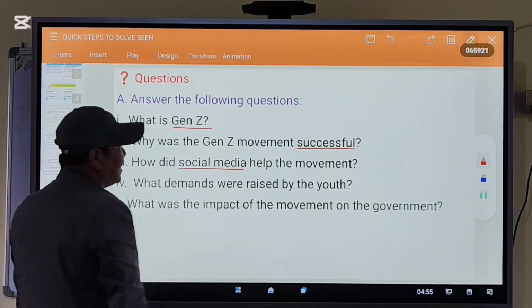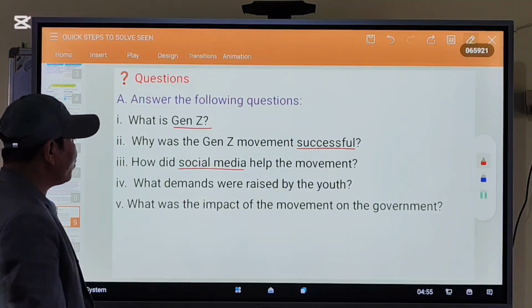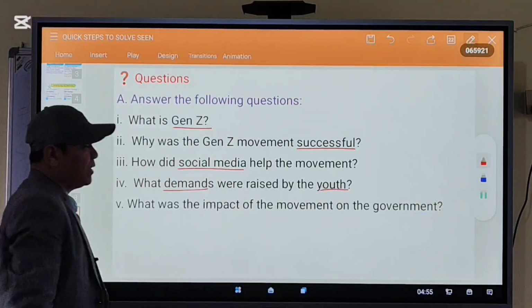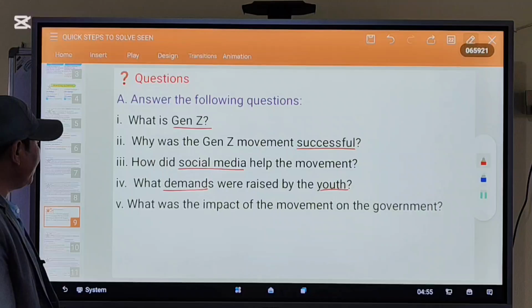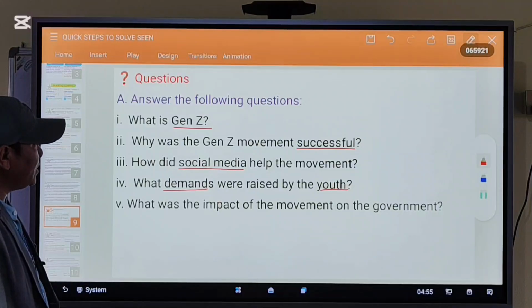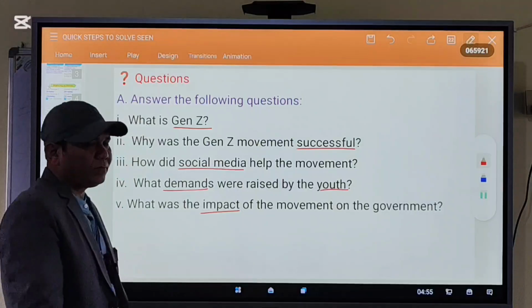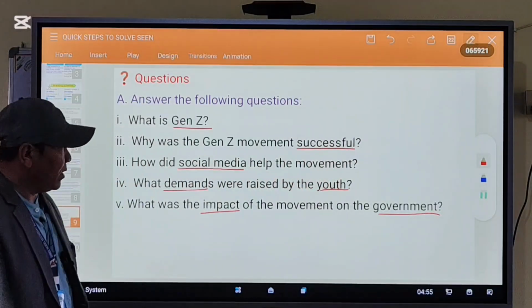Social media is a keyword. Question number 4, what demands were raised by the youth? Demands and youth are the keywords. Question number 5, what was the impact of the movement on the government? Impact is a keyword, government is a keyword.